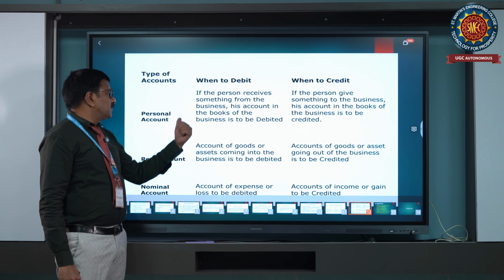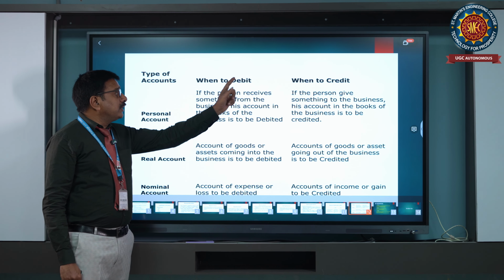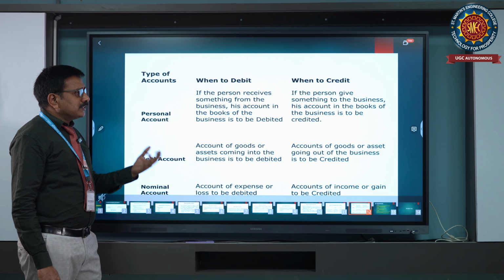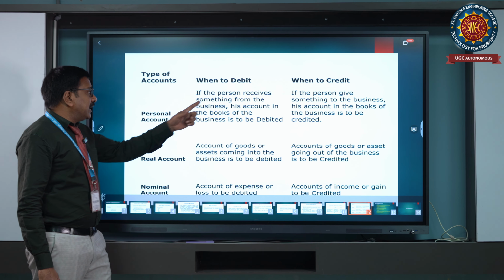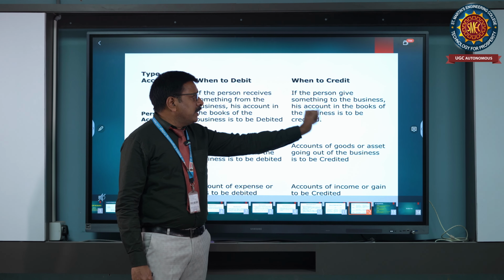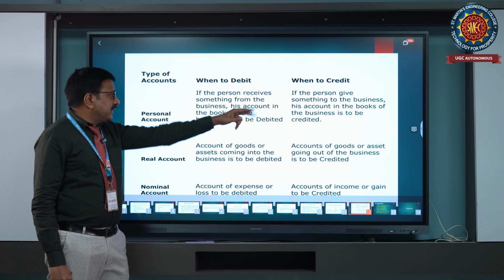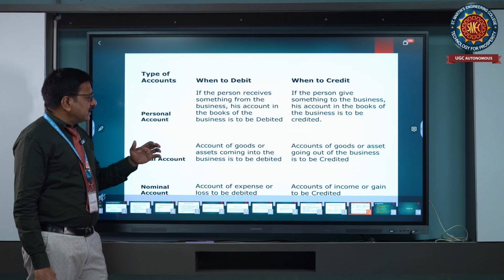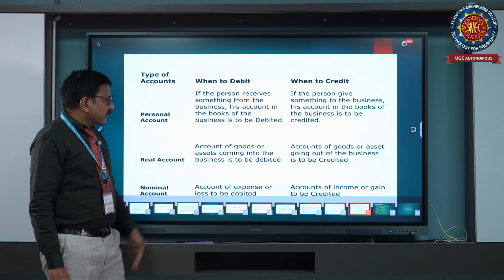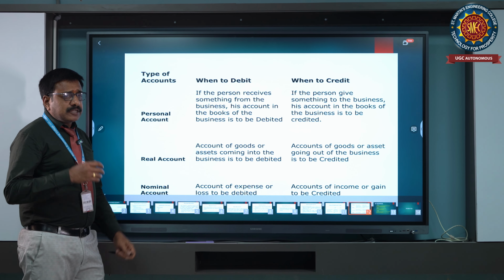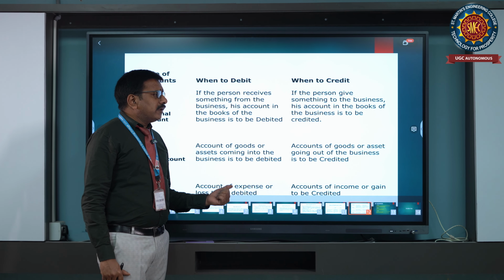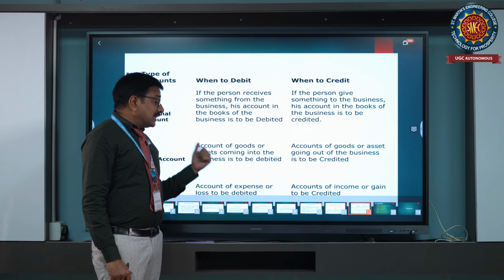So, types of accounts: personal account, real account, nominal account, and when to debit and when to credit. Whenever a person is receiving something from the business, we debit. When a person is giving something to the business, we credit. For real accounts, what is coming into the business, like assets and purchased goods, is debited.